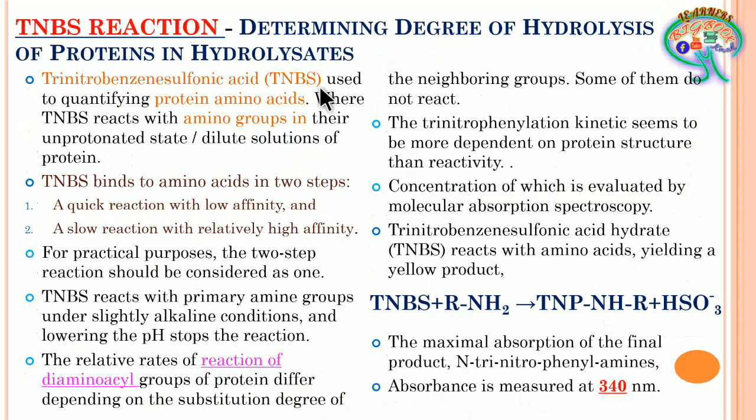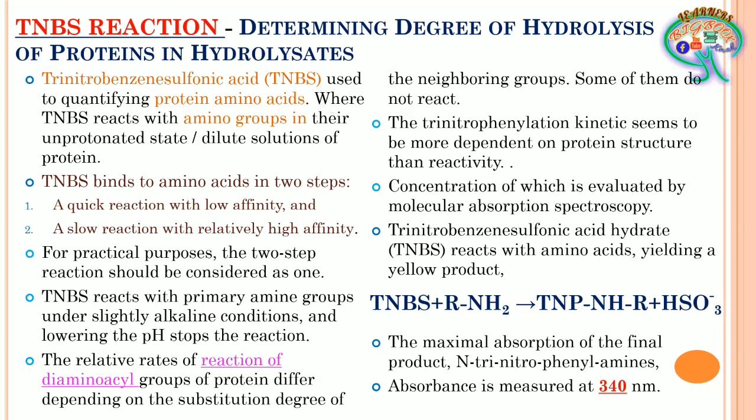In this slide, this particular chemical is used for the quantification of the amino acids formed during the hydrolysis, or the hydrolyzed preparation. One more thing I want to tell: TNBS is trinitrobenzene sulfonic acid.